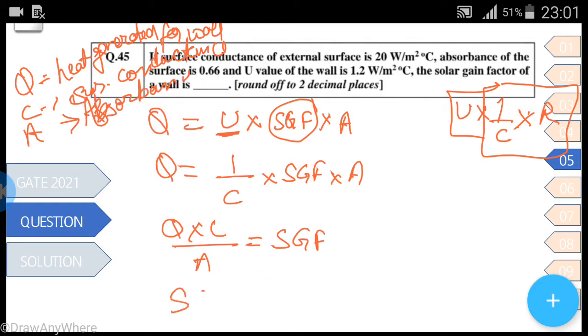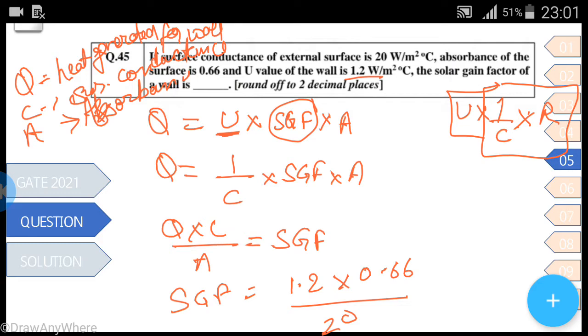So solar gain factor will be 1.2, Q is given, times 0.66, divided by the surface conductance for external surface, which is 20.